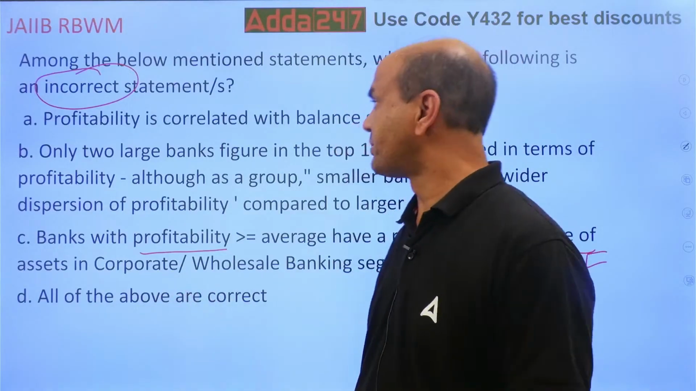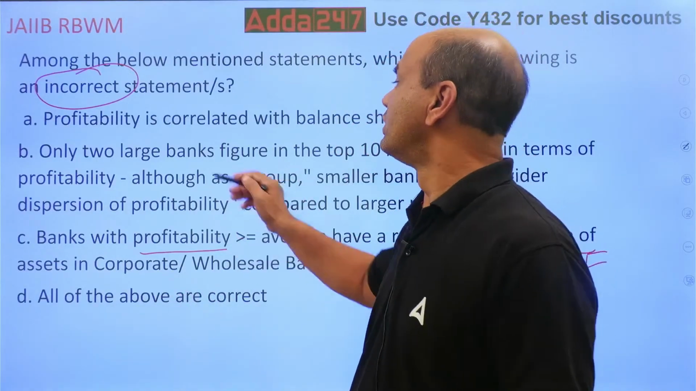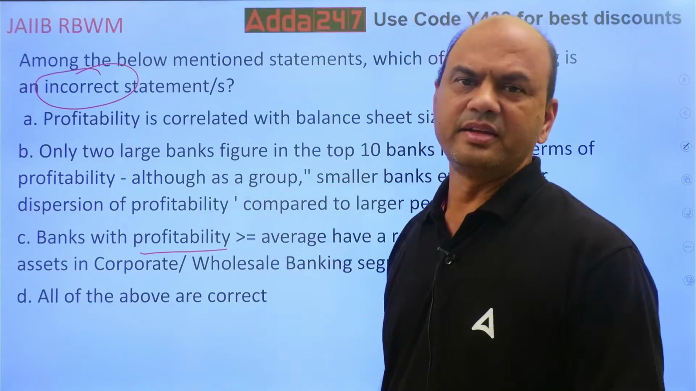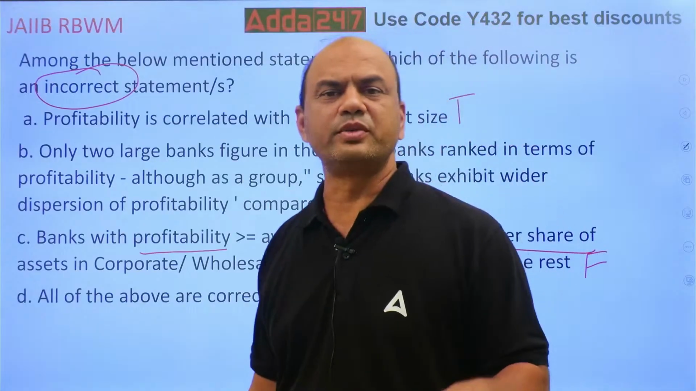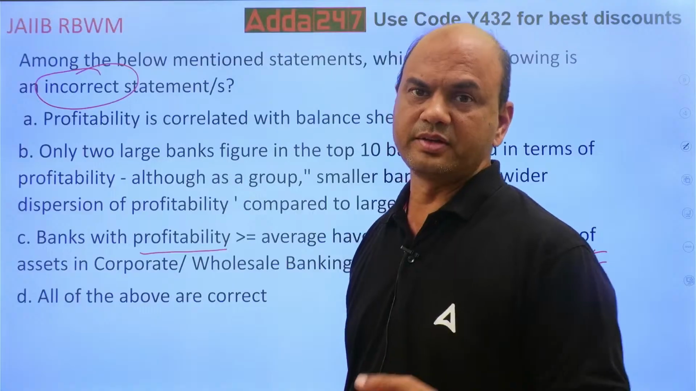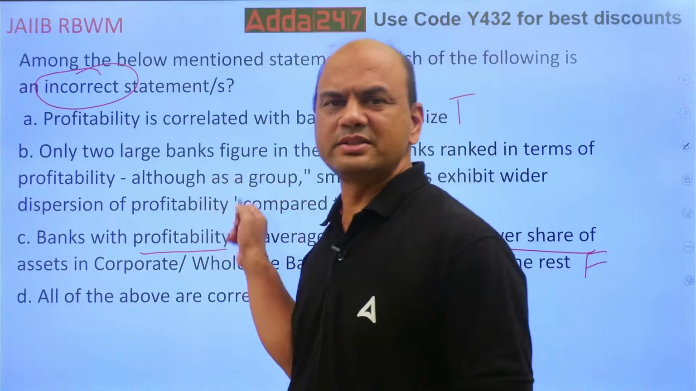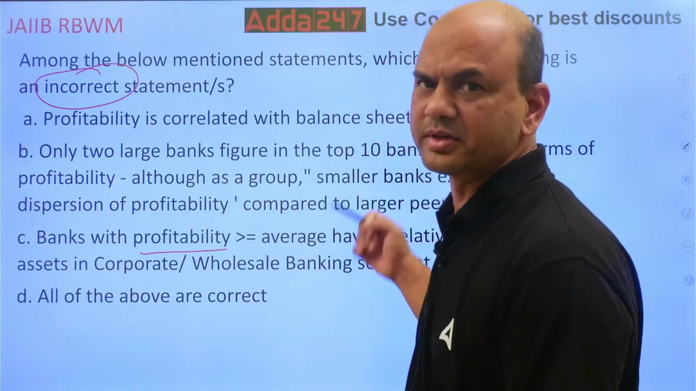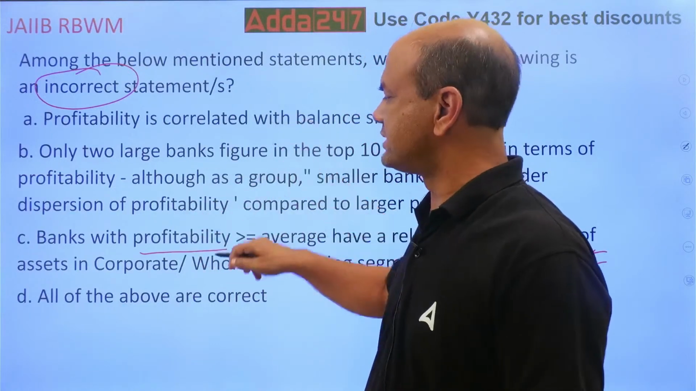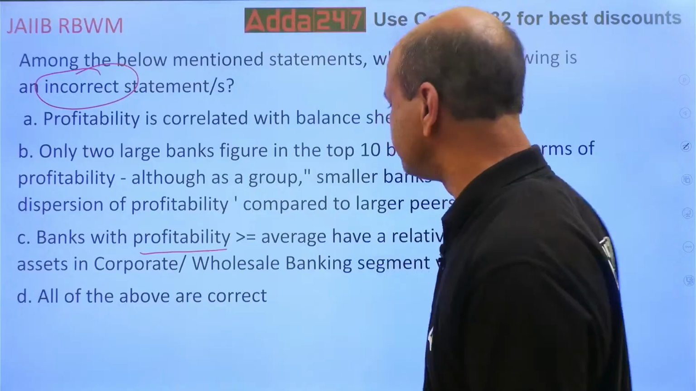Okay, so this one now, only two large banks figure in the top 200. That's right, only 2 large banks of our country were figuring in the top 10 banks in the world. This is not an exam question as such, because these things keep on changing. Importantly, the answers were A, C and D. Okay.